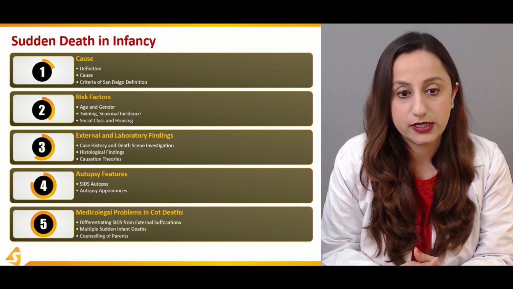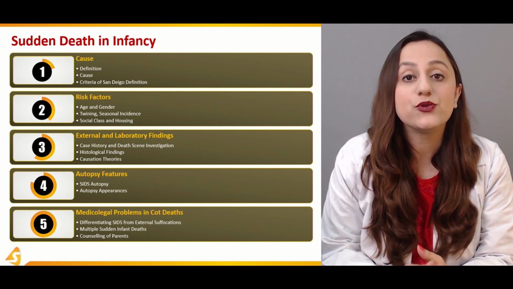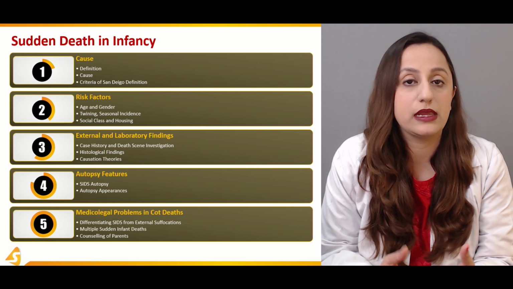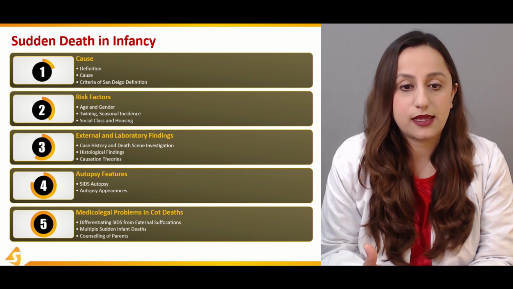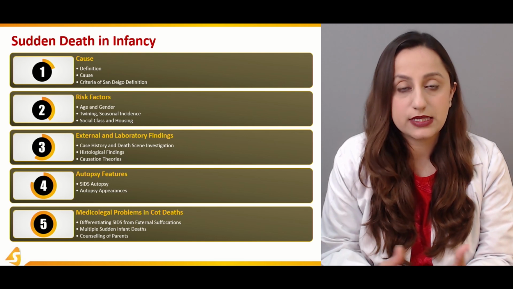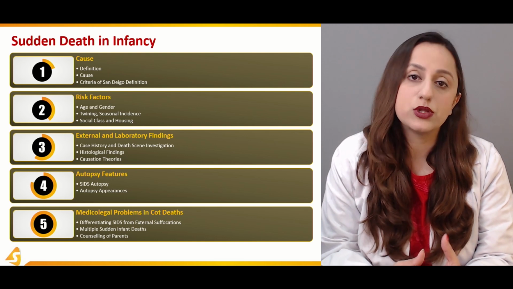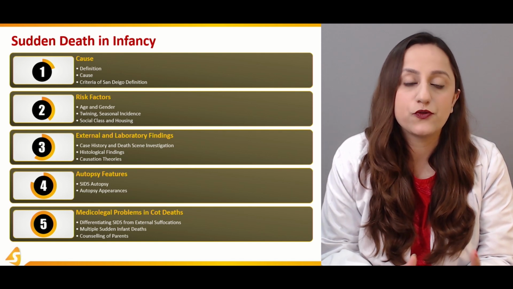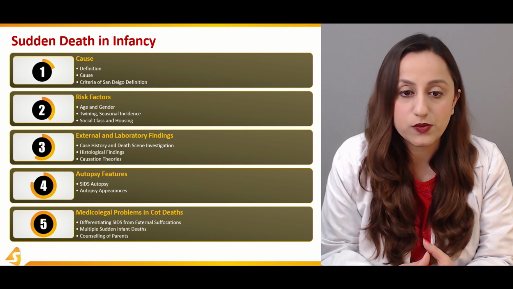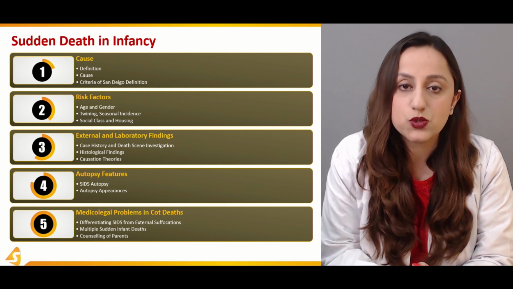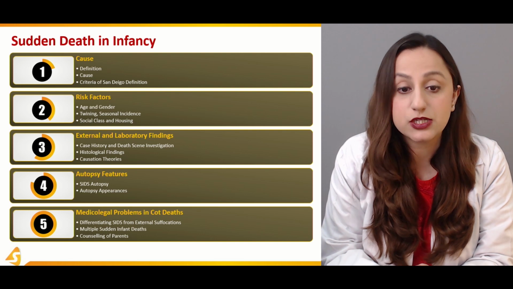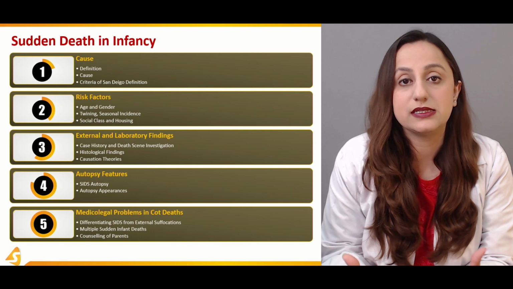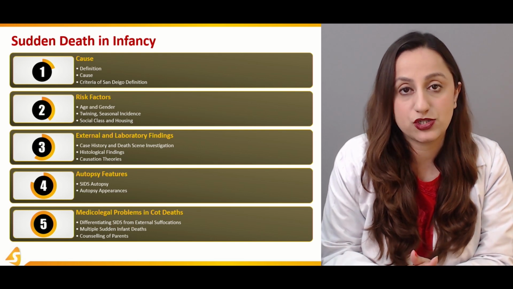In the second section, we'll be discussing the risk factors that basically predispose an individual or an infant for such a death. The age and gender is one of them. Twinning is also a phenomenon which predisposes infants to sudden infant death syndrome. And then the seasonal incidence is also an important risk factor. Social class and the housing of the infant are discussed in detail in this second section.